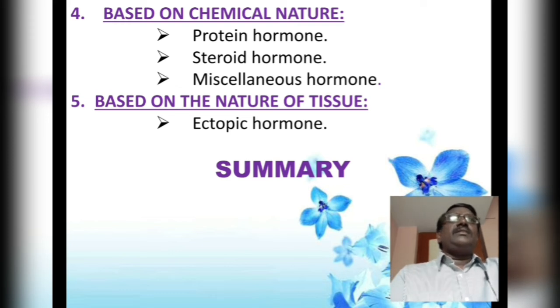In such a way, the long-chained pro-opiomelanocortin hormone is cleaved into specific corticotrophin and beta lipotrophin.